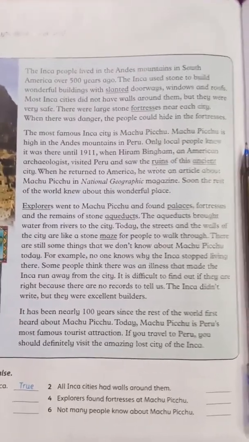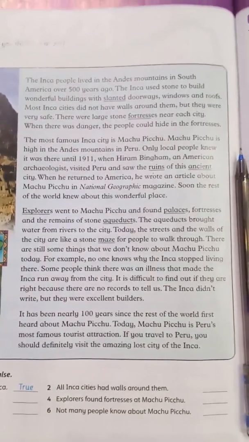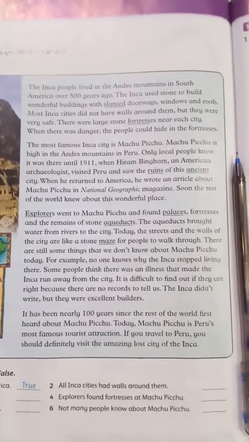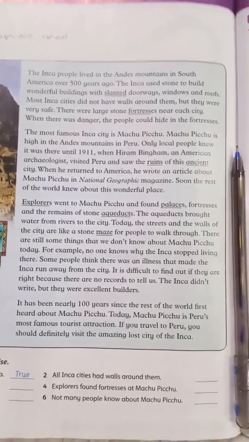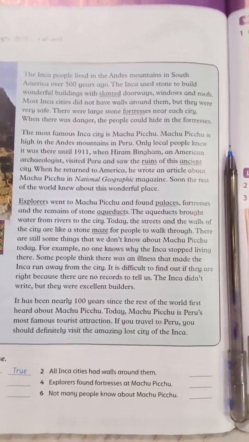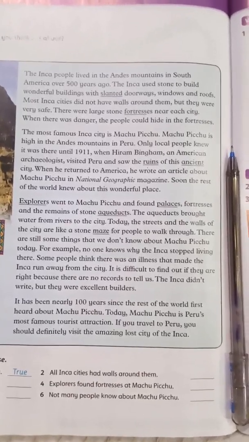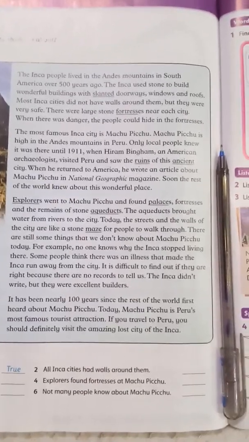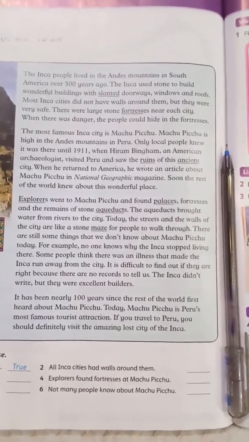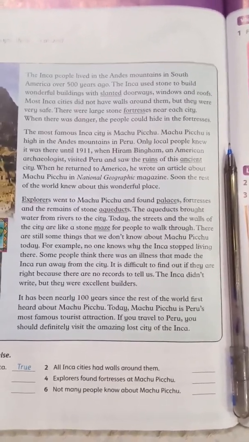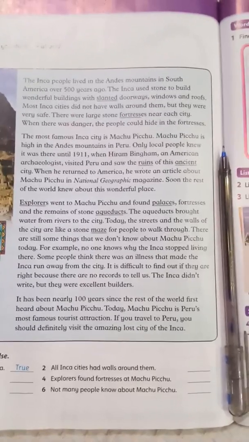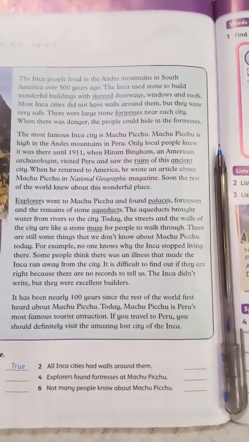There are still some things that we don't know about Machu Picchu. Today, for example, no one knows why the Inca stopped living there. Some people think there was an illness that made the Inca run away from the city. It's difficult to find out if they are right because there are no records to tell us.